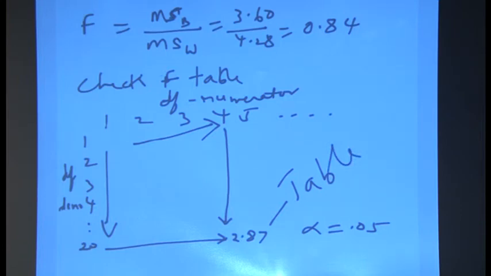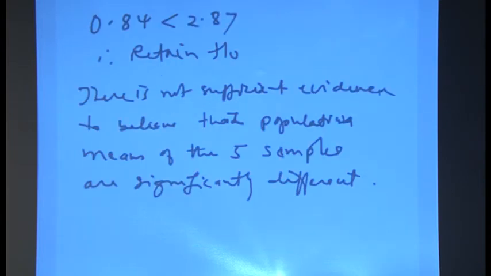From the table we got the table value, and our calculated value is 0.84. So, our calculated value is less than the table value. Therefore, what do we do? We accept the null hypothesis, retain the null hypothesis. 0.84 is less than the table value of 2.87. Therefore, we retain, that means we accept, the null hypothesis.